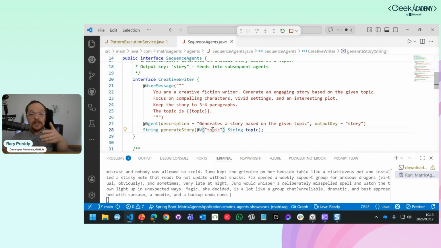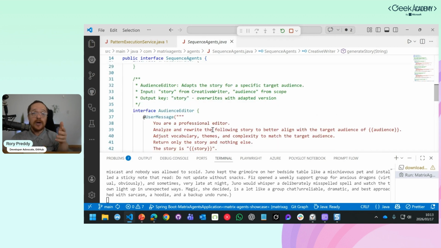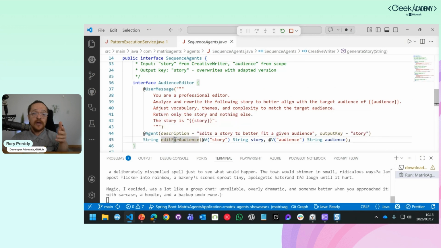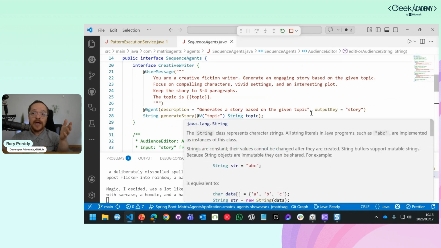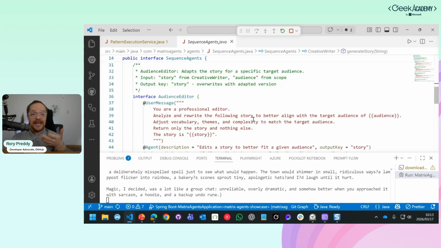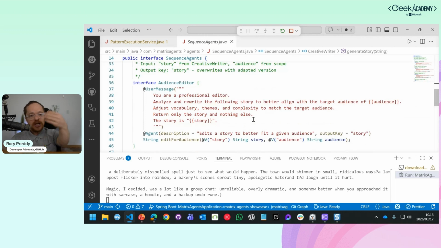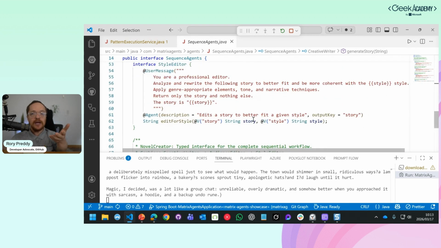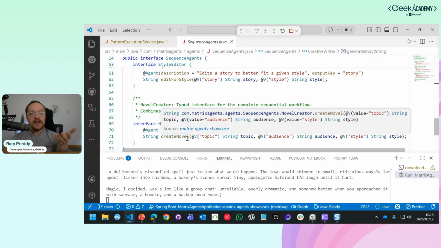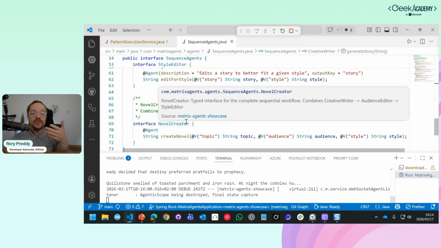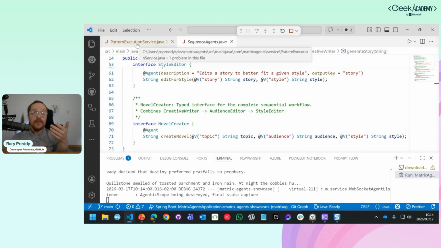So the topic's going to be sent in, and then we can go into our next one, which is the audience editor. You can see there, edit for audience. There's no topic there, but there's the story. If you remember, we're going to output from one agent, output key equals story, and that's going to pick it up. So one agent chains to another agent via the agentic scope. Then we also have a style editor that's going to take the story. And then we've got the novel creator, which is an interface to say, go in as an agent and create a novel for that.